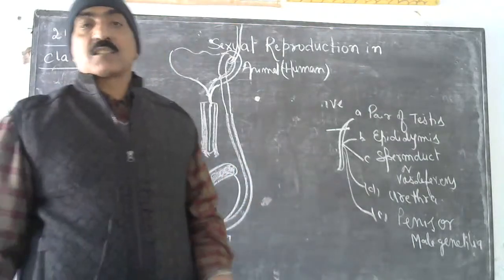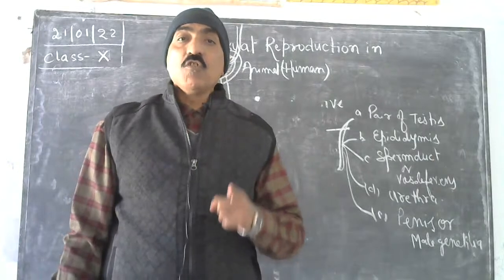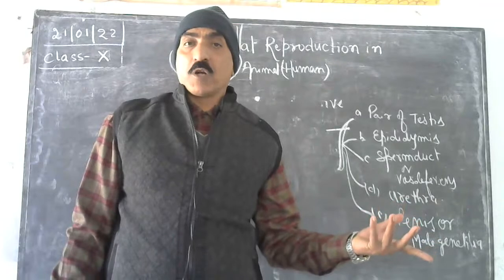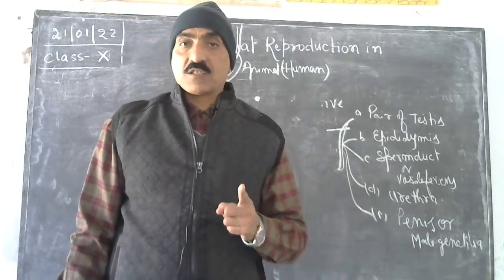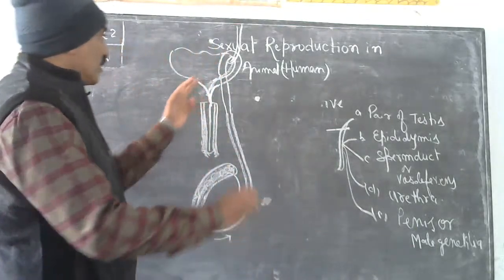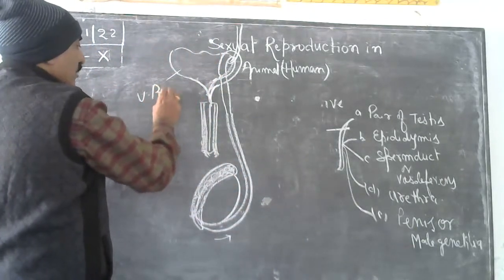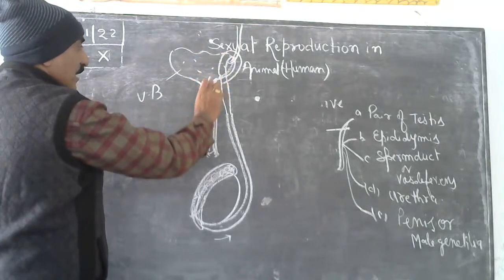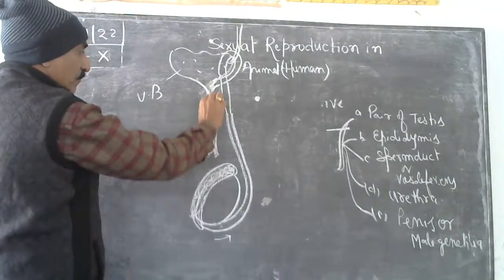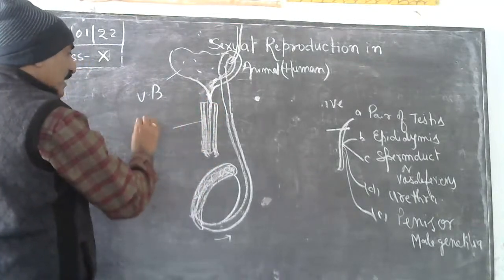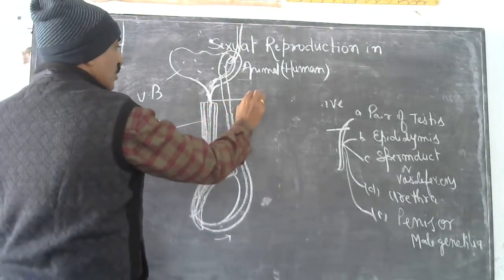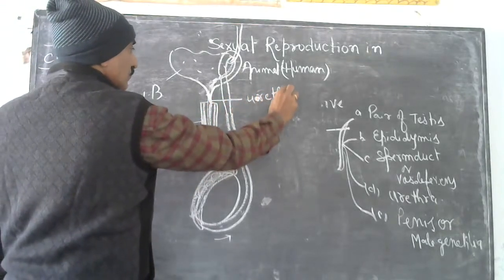So, male reproductive system is also called urinogenital system. Female reproductive system is alone female reproductive system, but male reproductive system is also called urinogenital system because this is the urinary bladder. ये urinary bladder है. Through this urinary bladder urine may pass through the penis, और ये आप देख रहे हो इसके अंदर this is called urethra.